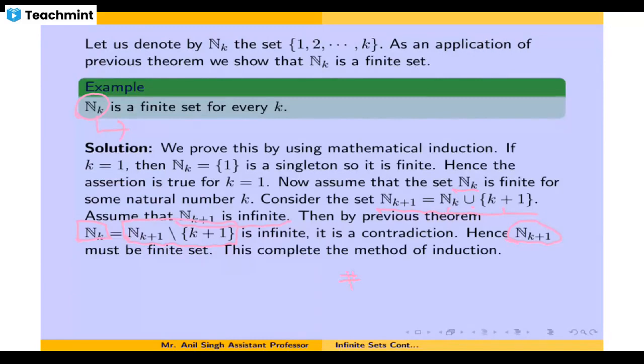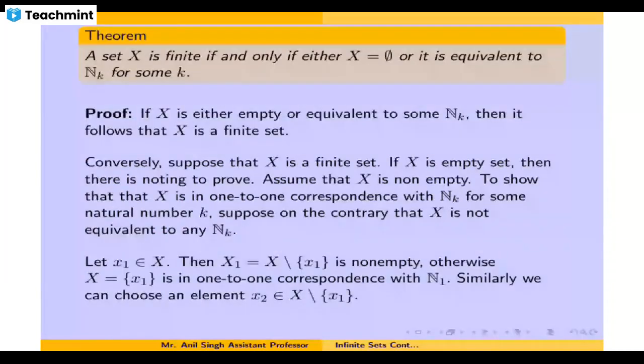Now that this set is a finite set, using this set we will prove in this theorem, which works as a definition for a finite set also, that a set X is finite if and only if either the set is an empty set or it is equivalent to this n sub k, the set of first k natural numbers for some natural number k. Note that this is an if and only if condition.